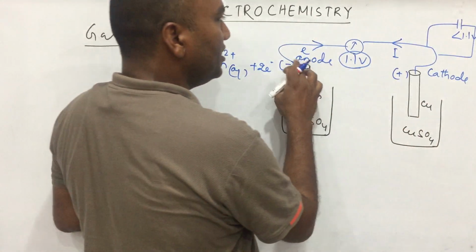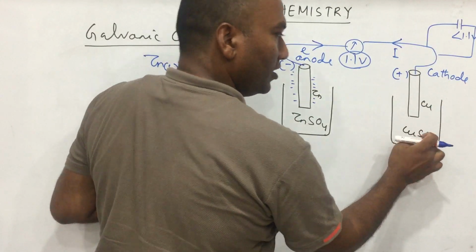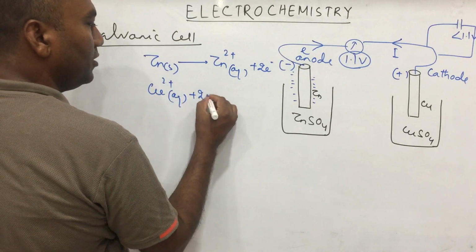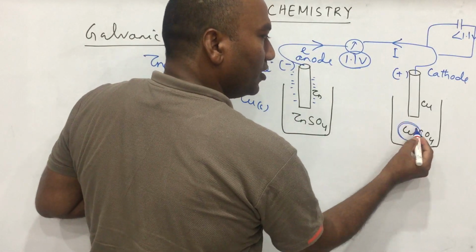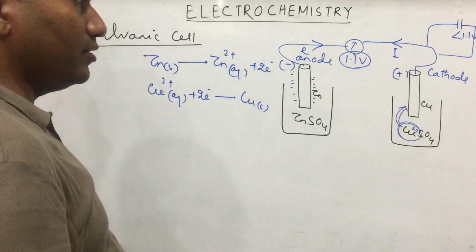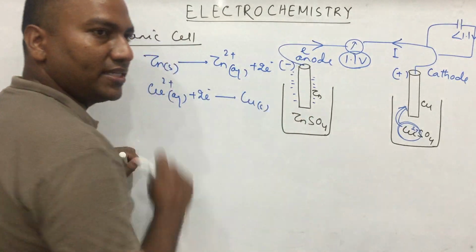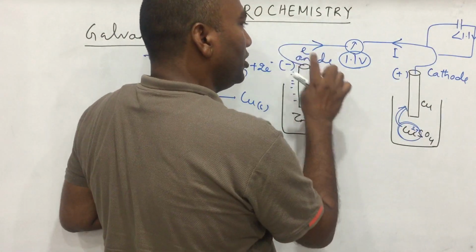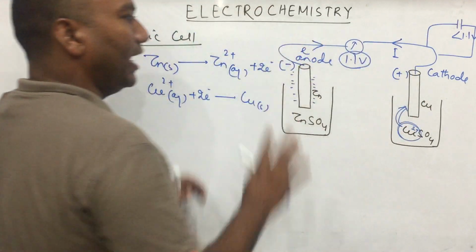Clear now? So when the electron comes to this side, from the solution, copper is in which state? Cu2+ aqueous. It gains 2 electrons and becomes copper solid. That means from the solution, Cu2+ is deposited over the copper. So when the reaction takes place, zinc metal loses its mass and copper metal gains mass. Electron will flow from anode to cathode and current will flow from cathode to anode.